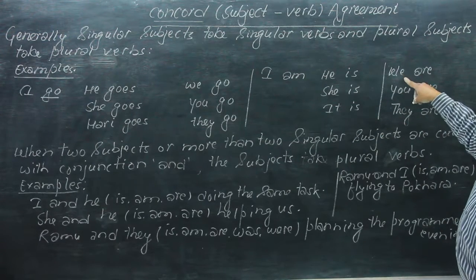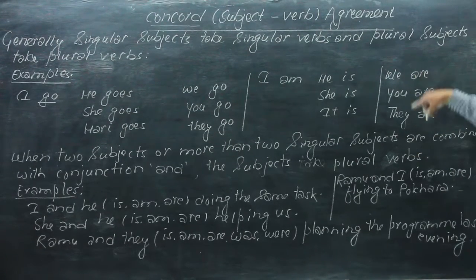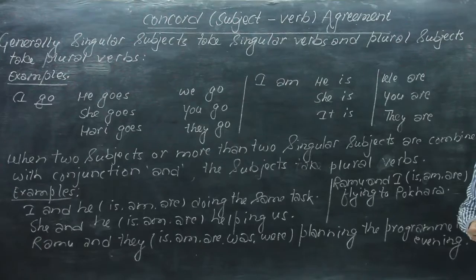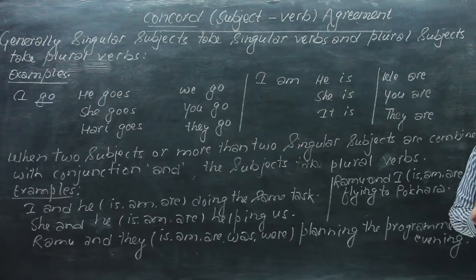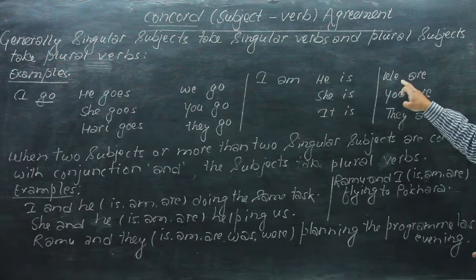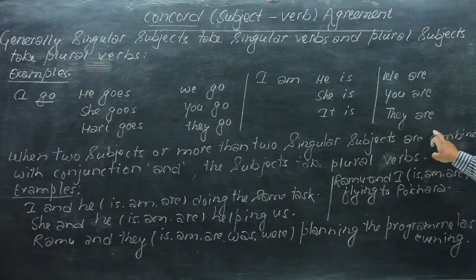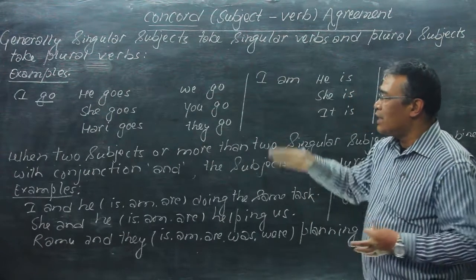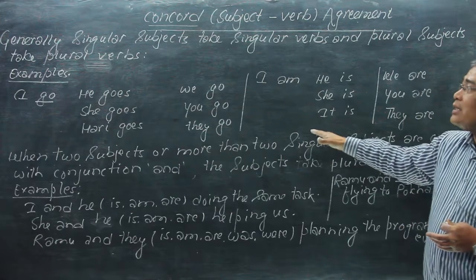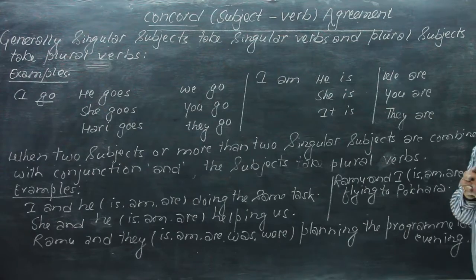But here we have we, you, and they. These are plural subjects. Plural subjects take plural verbs. The plural form of the be verb in the present form is are. So we are students, you are students, and they are students. So singular subjects take singular verbs, and plural subjects take plural verbs.